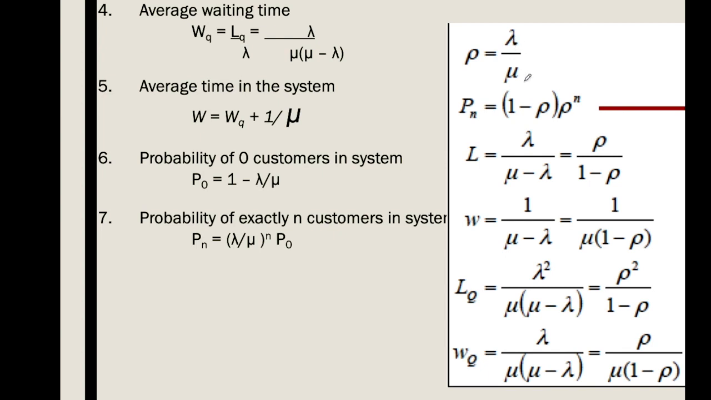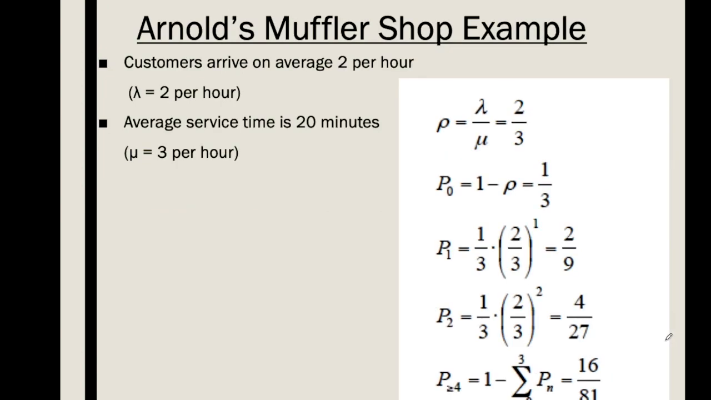So rho equals lambda by mu. Pn equals 1 minus rho times rho to the power n. L equals lambda by mu minus lambda, or rho by 1 minus rho. W equals 1 by mu minus lambda. Length of queue only is this, and waiting time in the queue is this. With this, let us move on to an example.